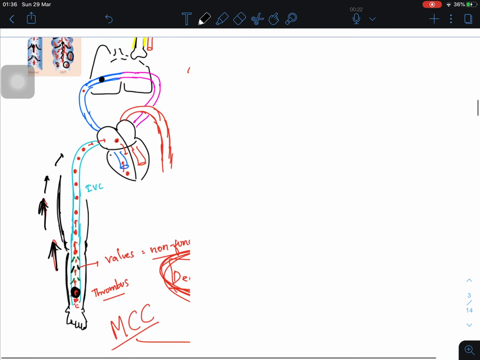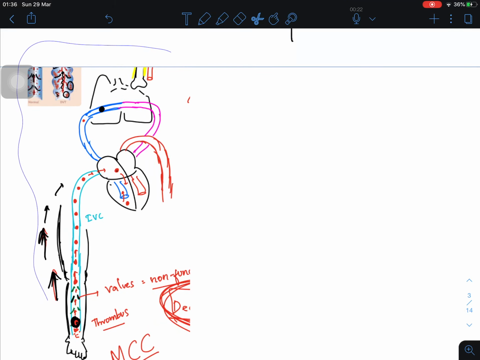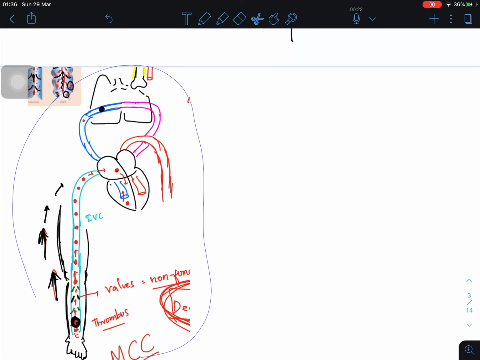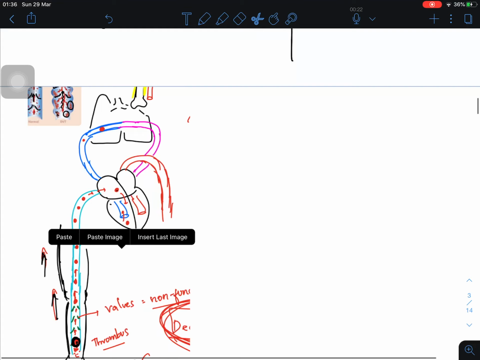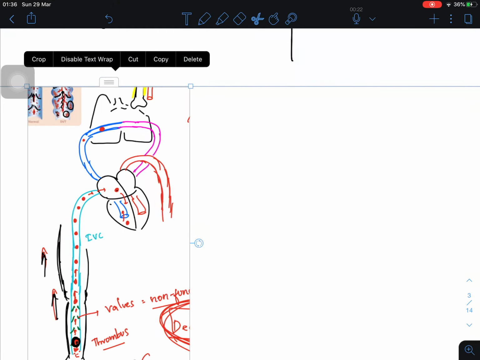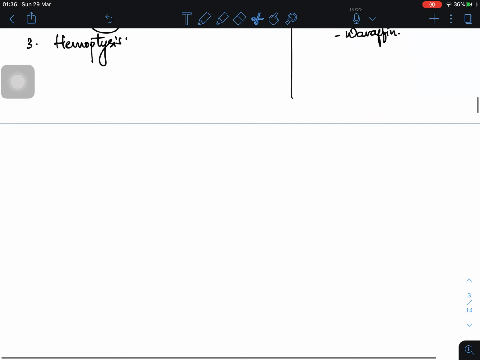Look here, let me erase this picture. Yeah. Now what is this dissecting aneurysm?